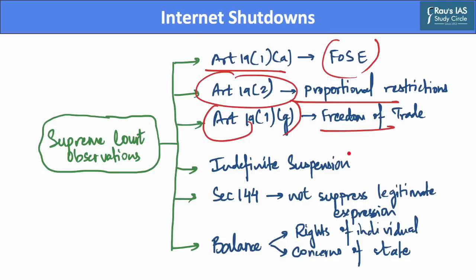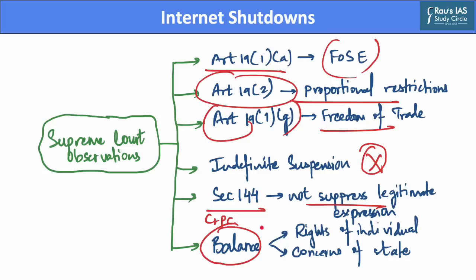Further, suspension of the internet for an indefinite period is not permissible, and hence there is a need to have a definite suspension followed by a government order. The Supreme Court also held that Section 144 of the CrPC Act does not give the government the right to suppress legitimate speech and expression or the exercise of democratic rights. Hence, the Supreme Court held that there is a need to strike a balance between the rights of an individual and the concerns of the state before imposition of Section 144.